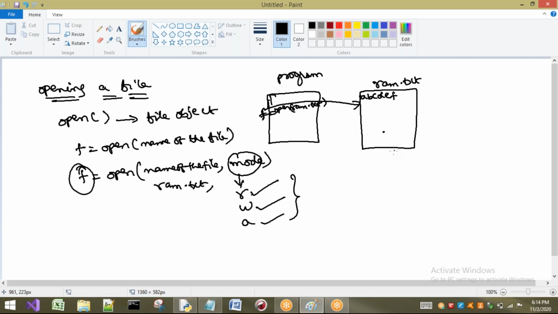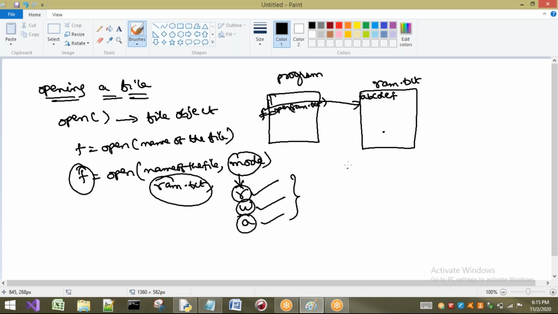So if you consider a text file, the data is arranged in the form of lines. But if you consider a binary file, here we are talking about ram.txt, for which I am giving R mode, W mode and A mode. In the same way, if you go for binary mode, here generally what happens? Strings are going to be written.